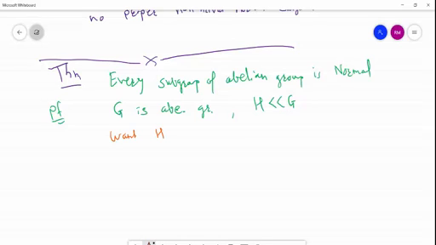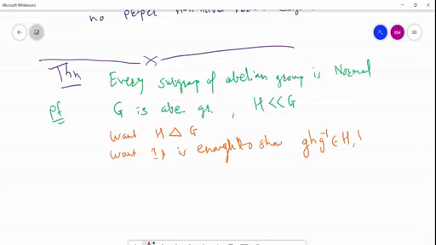We want to show H is a normal subgroup of G. That means it is enough to show g h g inverse belongs to H for all g belongs to G and for all h belongs to H. If this condition is satisfied, then we can say H is a normal subgroup of G.